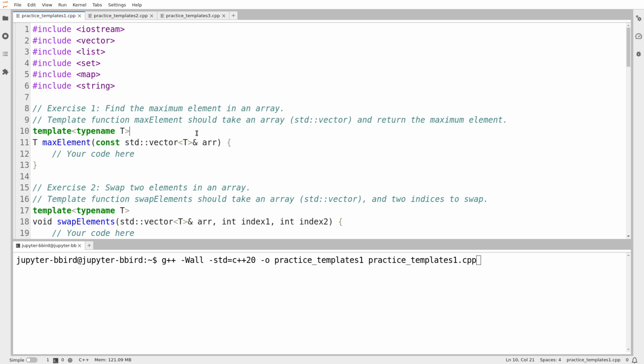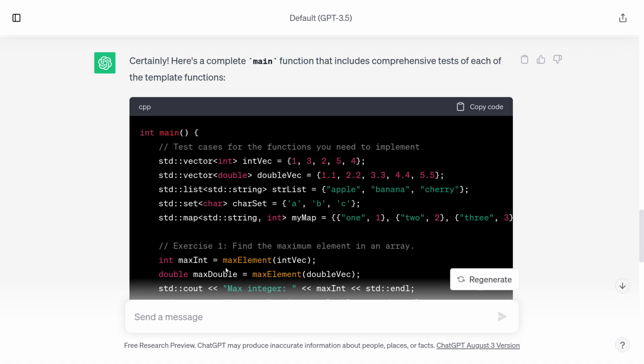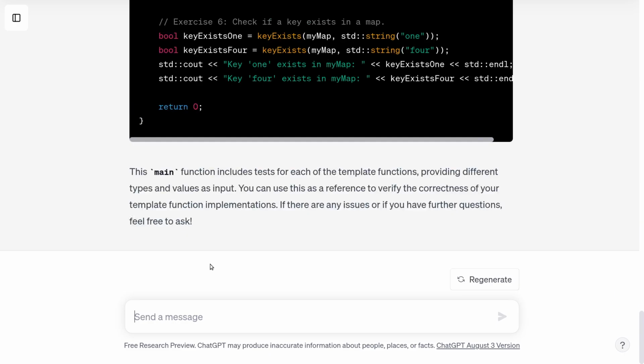Okay, so it says max element should take an array and return the maximum element. Already I'm going to need a clarification here, because what do I do if it says array, but it means vector? What do I do if the vector is empty? So I'll just go ask. We'll scroll all the way down. For max element, what should I, actually, I'll just say give me a formal specification.